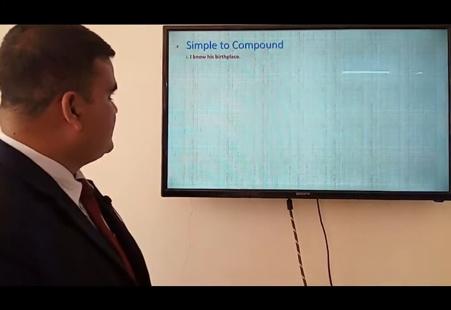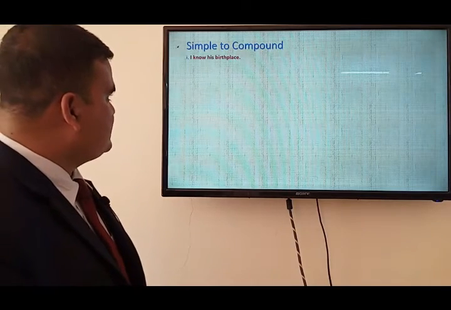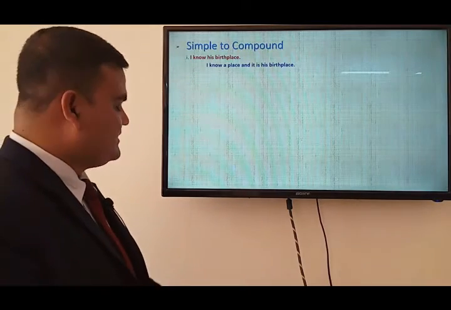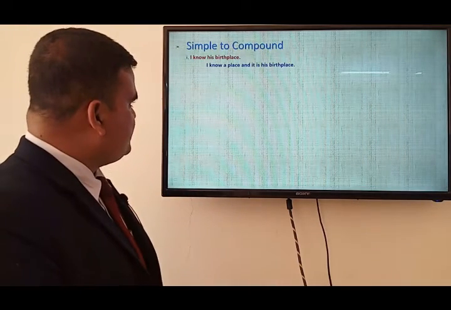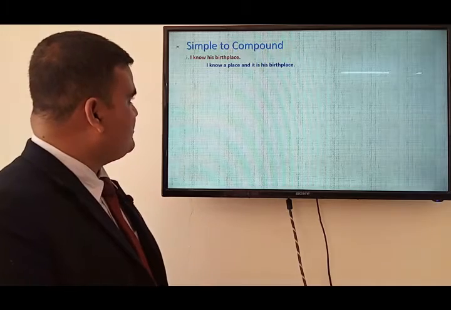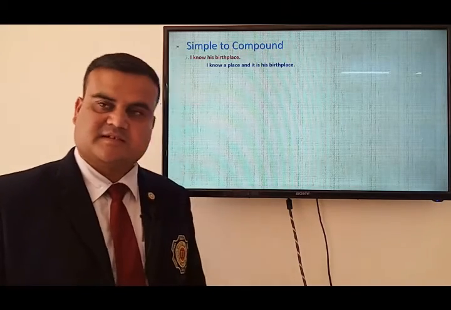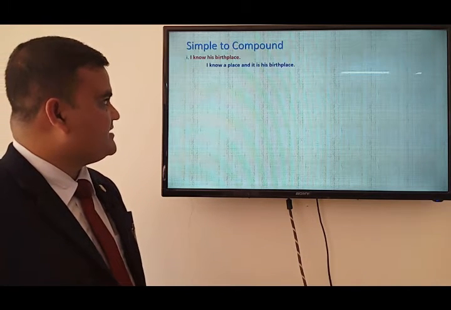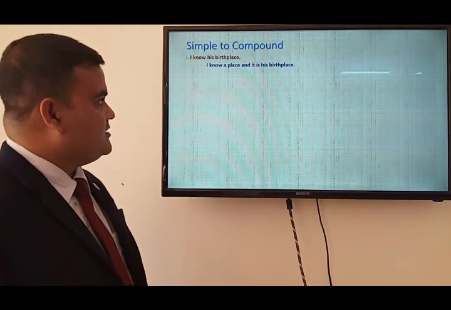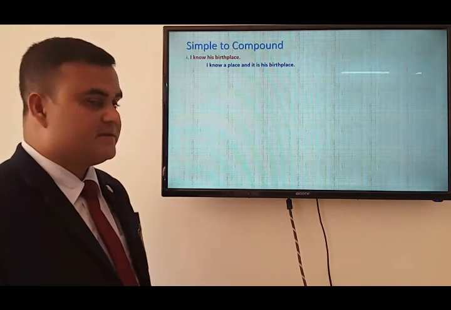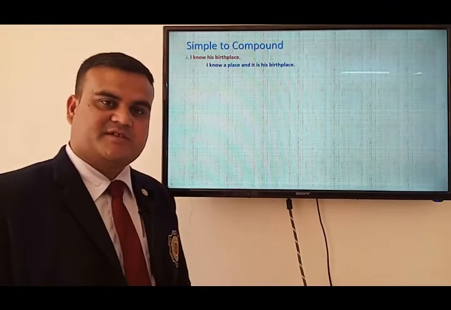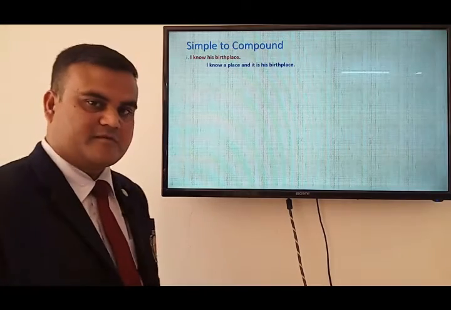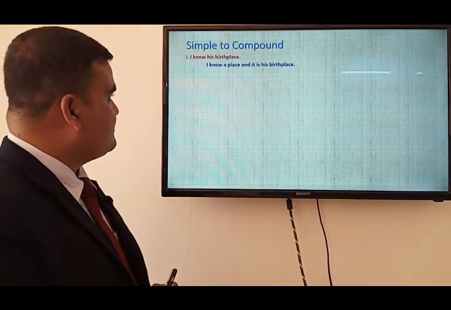Dear participants, if we consider some other examples: I know his birthplace. Only one clause is there, so it is simple. In compound, the sentence would be like this: I know a place and it is his birthplace. We are putting the main verb in this way. We have used it as an anticipatory it, a preparatory it, and an introductory it to form a clause in this sentence for making it into compound from simple.